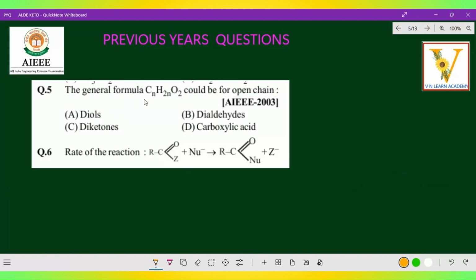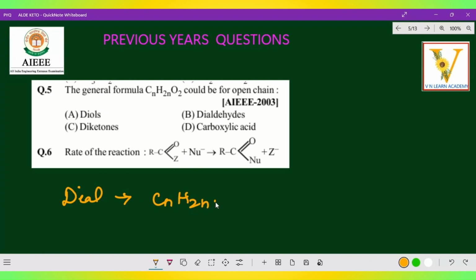The next question: the general formula CnH2nO2 could be for open chain. So this is diol, dialdehydes, diketones, carboxylic acid. See here actually, this is a concept based question. Now I just mentioned everything so that it will be useful for all. Now which is the correct option? Finally we can decide. Right now the first one, diols. Diols, what is the formula? You know,